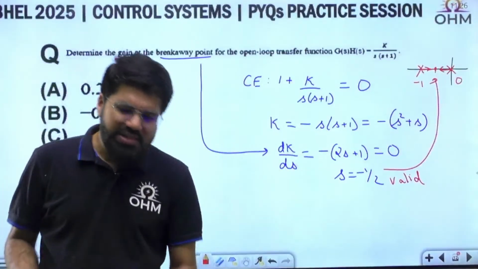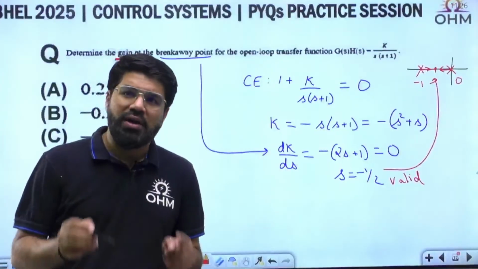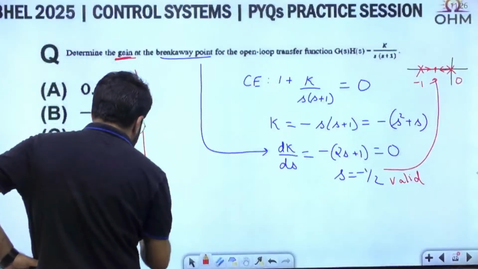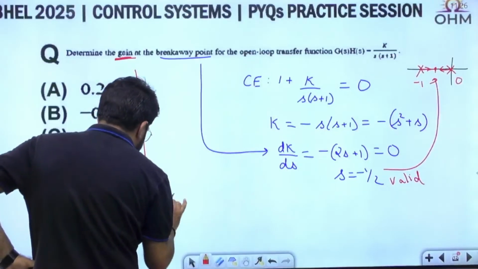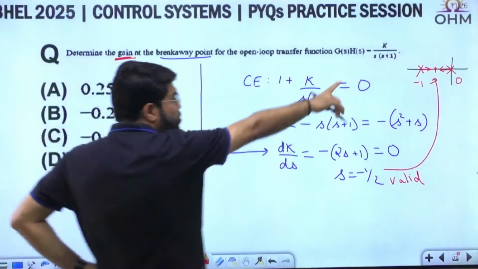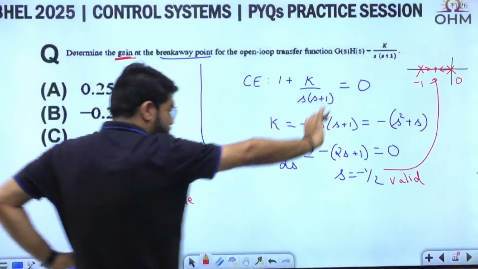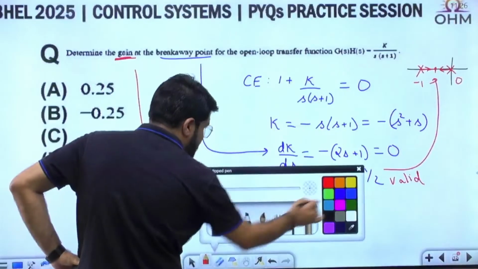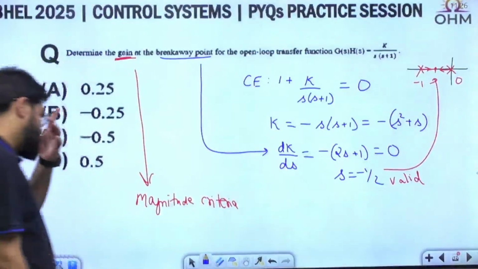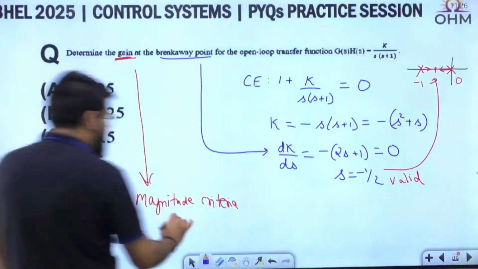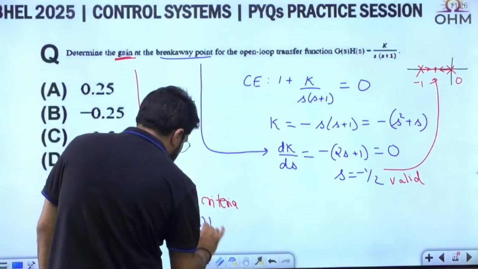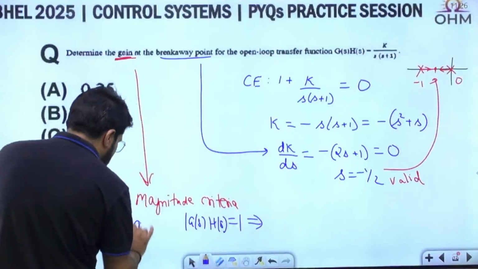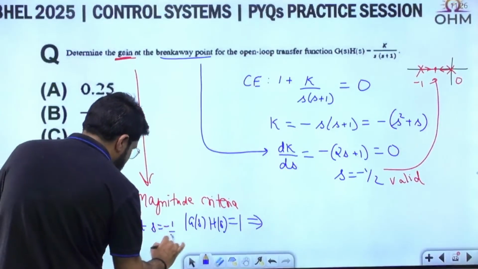A breakaway point is a point lying on the root locus, and if any point lies on the root locus, you can satisfy the magnitude criteria. I have proved to you that this point lies on the root locus. So what is that magnitude criteria? I'll put down the magnitude criteria: mod G(s)H(s) equal to 1 at that point. At which point? At s equal to minus half.